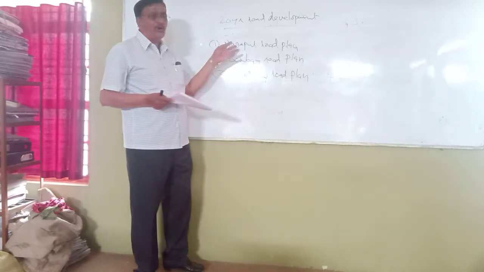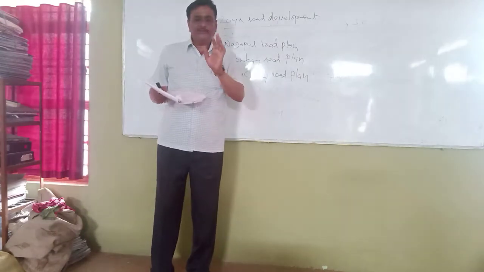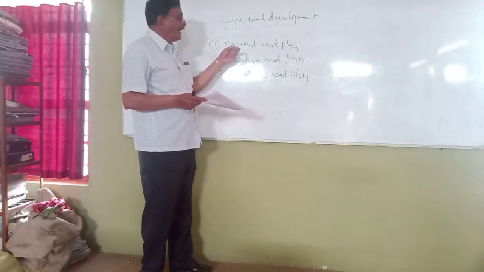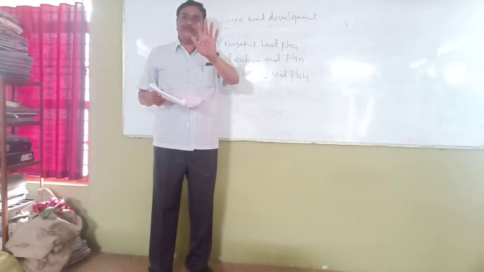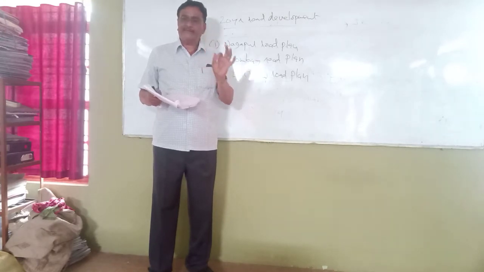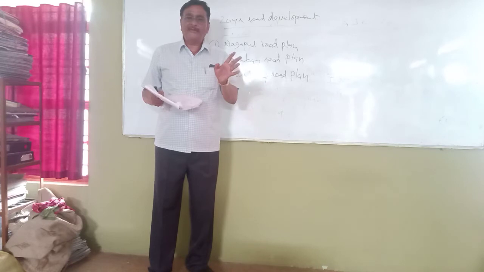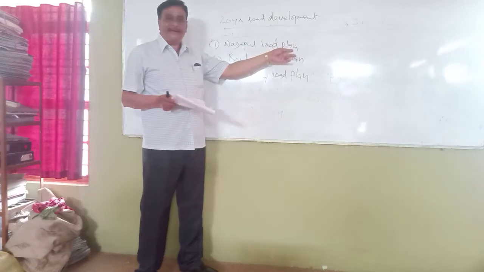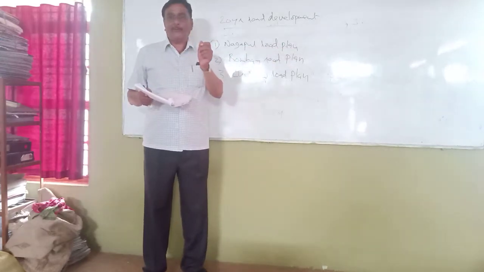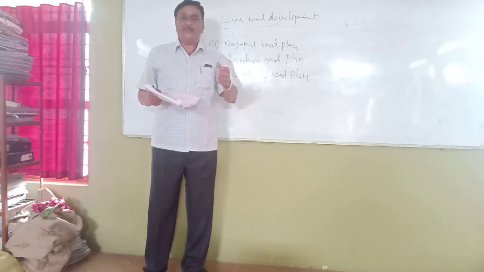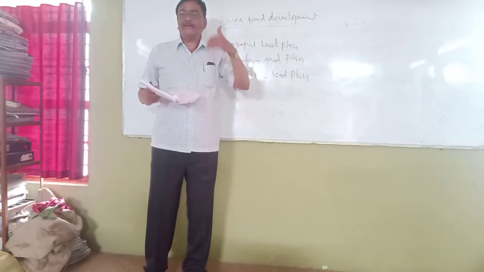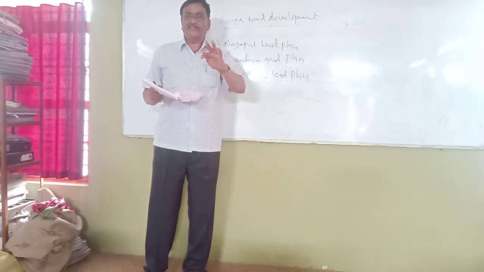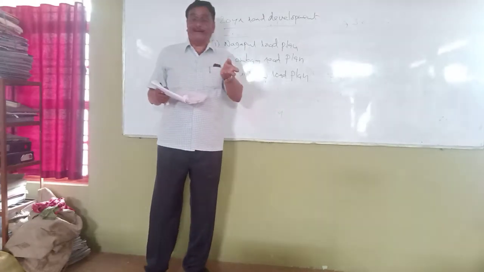In the Nagpur road plan, the roads are classified into 5 categories. The first is known as the national highway, then state highway, major district road, other district road, and the village road. So as per the Nagpur road plan, the roads are classified into 5 categories. Accordingly, the plan formula is helpful in calculating the length of each kind of road such as national highway, state highway, major district road, other district road, and the village road. So that has been formulated, understand or not?